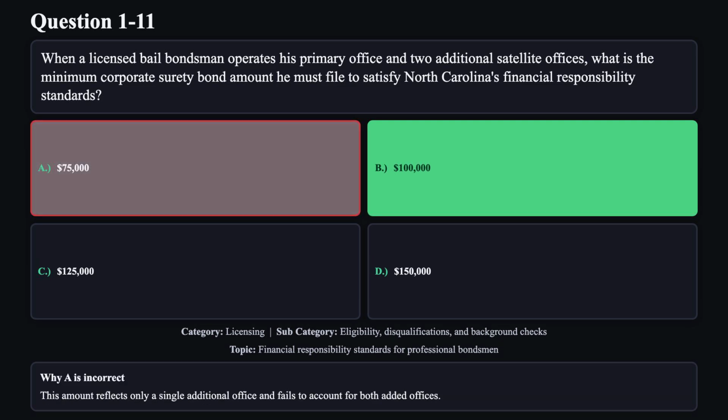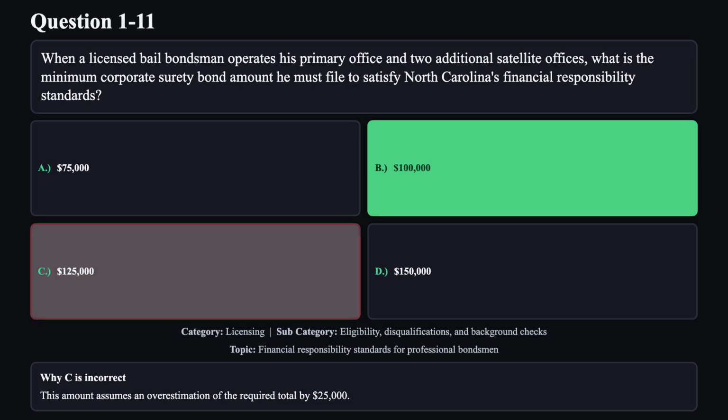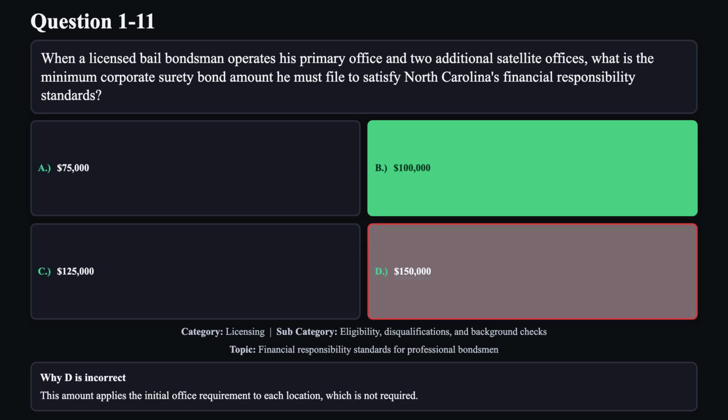Reason A is not correct. This amount reflects only a single additional office and fails to account for both added offices. Reason C is not correct. This amount overestimates the required total by $25,000. Reason D is not correct. This amount applies the initial office requirement to each location, which is not required.